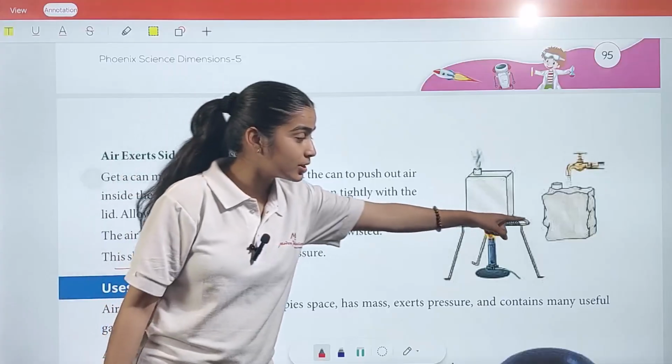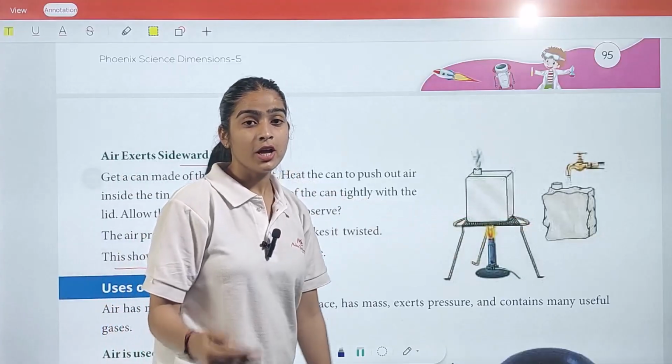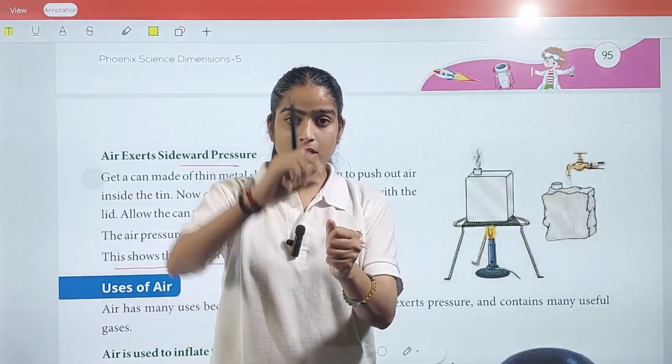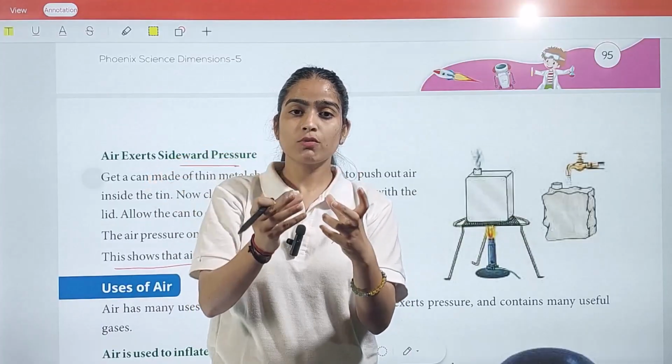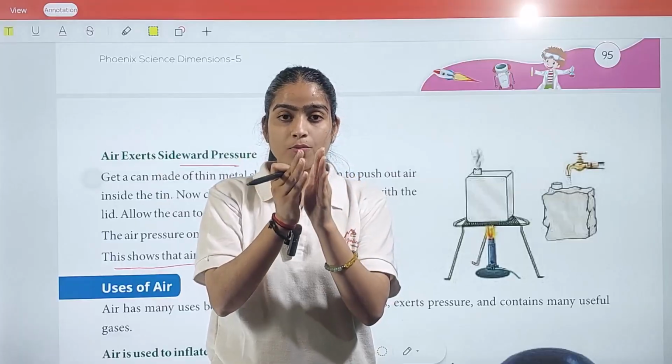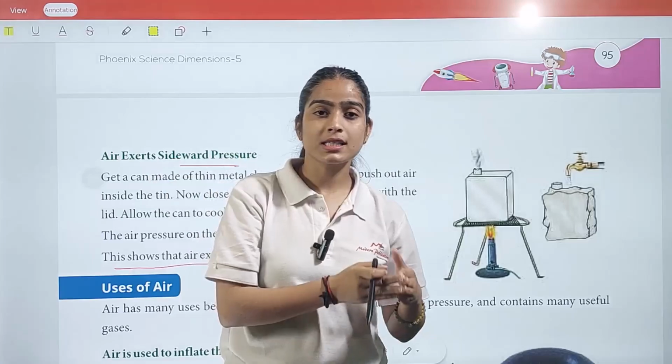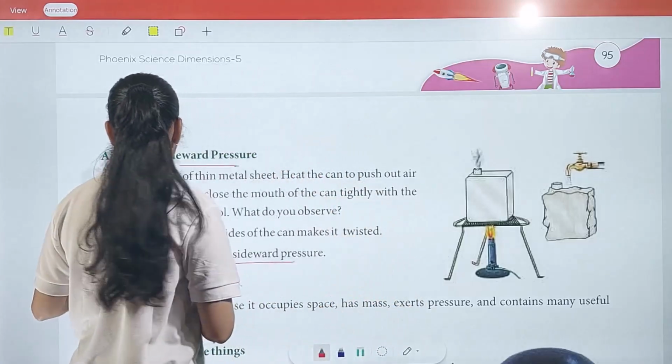So what we observe is that this provides you sideway pressure. You can also observe it if you have an empty bottle. If you press it and just close the lid of it, what will happen? The sides of the bottle are just tilted. It means this provides you a sideward pressure as well.